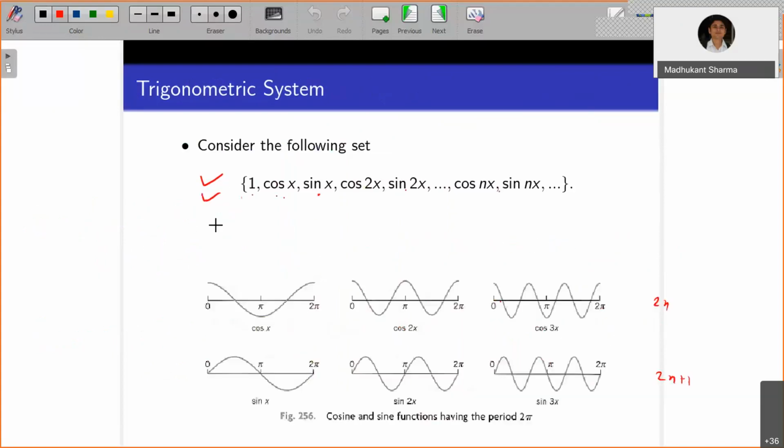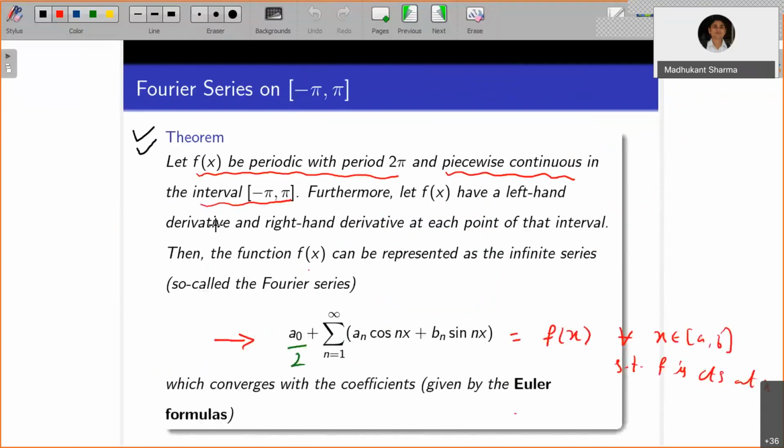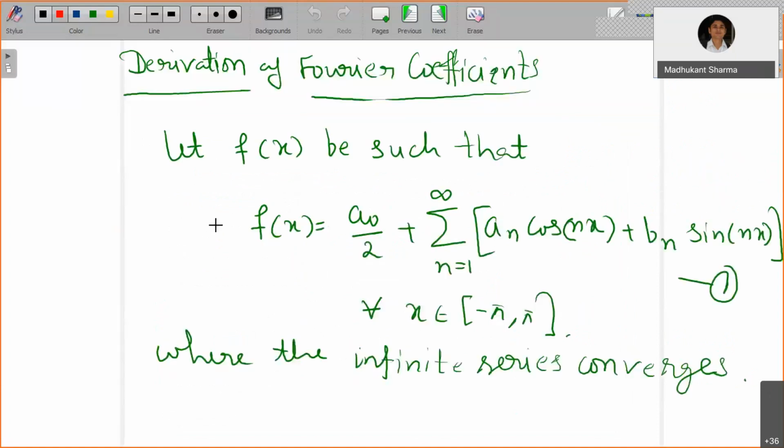Well, before going on to solve the examples, let's see how these formulas are derived. Let's assume that f of x is such that this series representation holds for all x belonging to minus pi to pi. I am taking the function to be so nice that this series converges and equals the function f of x, meaning all of the conditions above are satisfied.